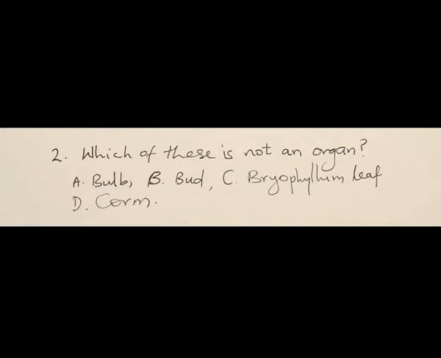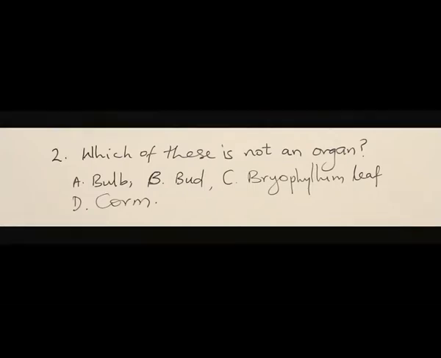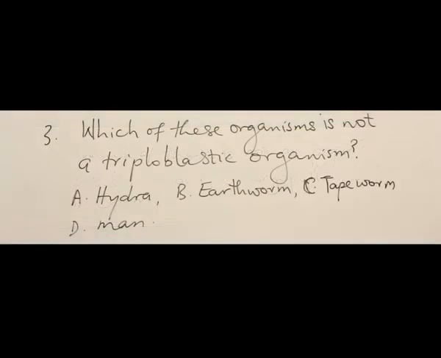While bulb is just a collection of cells at a particular point that we eventually can grow into organs and system. So a bulb is not an organ yet. Answer is B. But it says, which of these organisms is not a triploblastic organism? What is triploblastic? Here we're talking about organisms that are made up of 3 layers: the ectoderm, the mesoderm, and the endoderm.